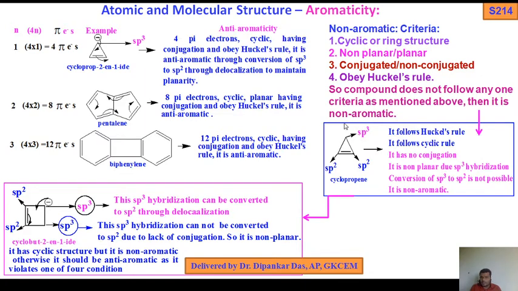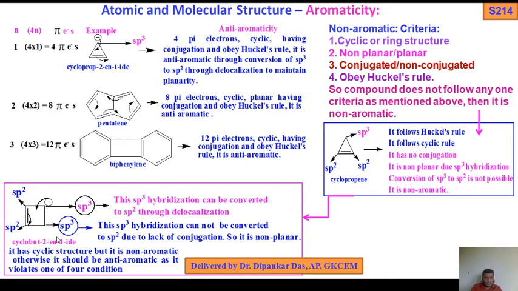Lack of conjugation, same thing I have told you here. This is also sp2, sp2. This negative charge is also a pi electron. So this is also sp3, 1 sigma, 1 sigma, 1 sigma, so sp3: 1, 2, 3 and hydrogen, 4 sigma means sp3. So this sp3 hybridization can be converted into sp2 through delocalization. So conjugation, this negative charge comes here, this bond again negative charge. But this carbon is sp3, which is not possible to convert to sp2 due to lack of conjugation.